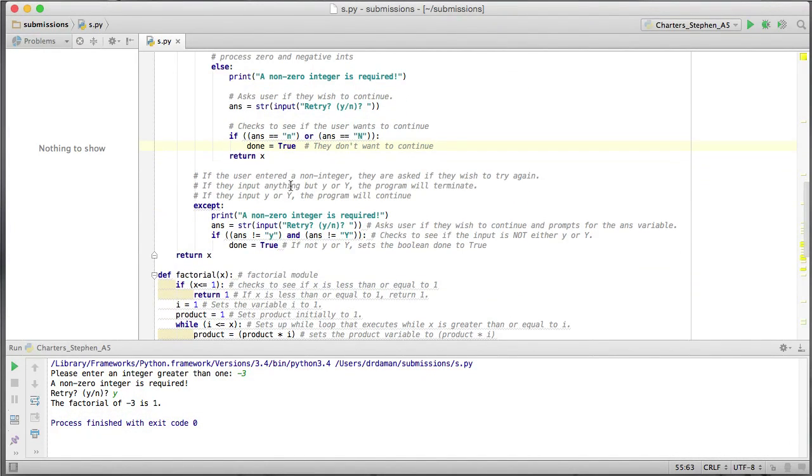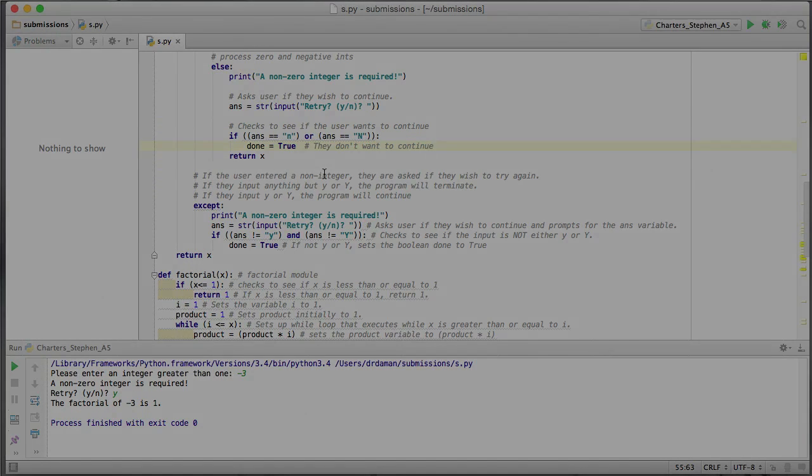Now we're going to come down here. Now, mind you, we haven't even looked at the logic in the code yet, right? We've done a little bit of stuff, but we haven't actually looked in the code. We're still trying to get our head wrapped around all of these comments. So it says here that if the user entered a non-integer,